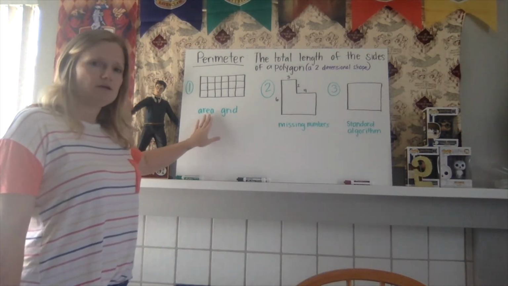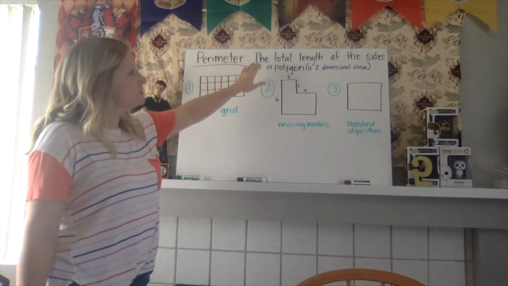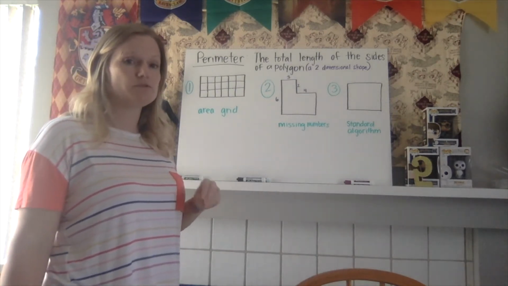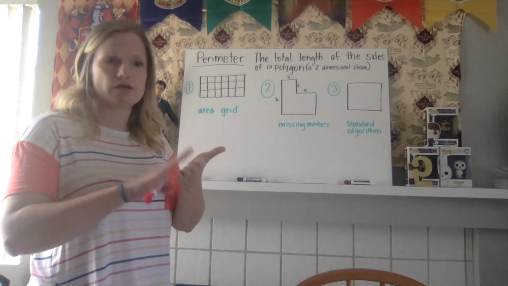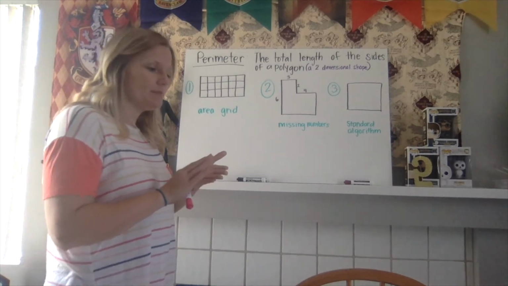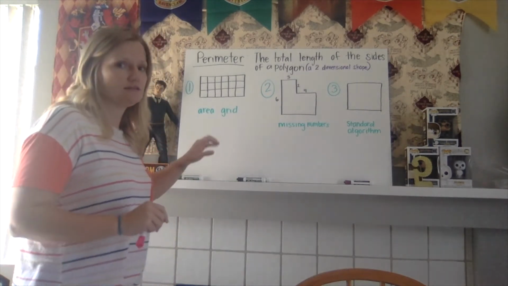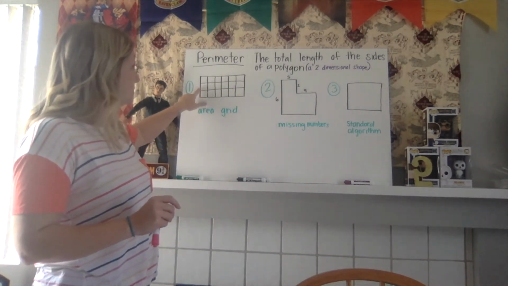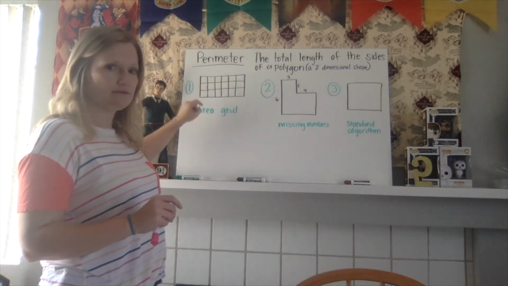Okay, let's discuss first the perimeter definition. So the perimeter is the total length of the sides of a polygon. A polygon is a two-dimensional shape, so it's a shape that's flat on your paper: square, rectangle, triangle, trapezoid. Perimeter is the total length of all the outside, okay? So we're talking about this side, this side, this side, and this side.